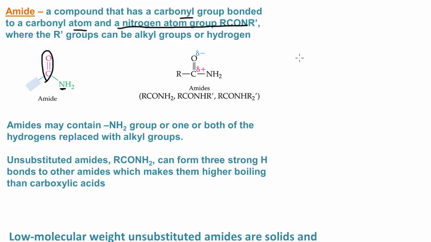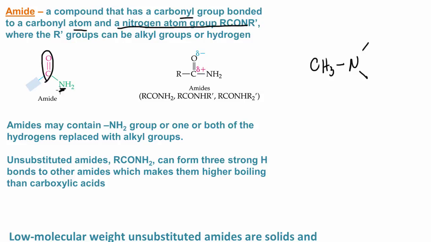Amides are different from amines. Remember, an amine just looks like this. Okay, the nitrogen is bonded to at least one carbon. The amide, on the other hand, has the carbonyl group and a nitrogen bonded to the carbonyl group.